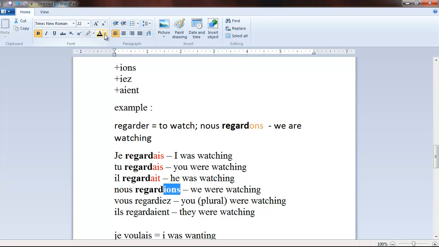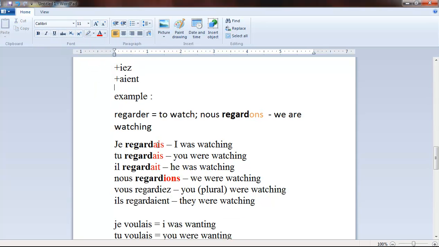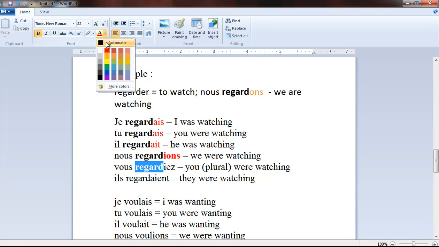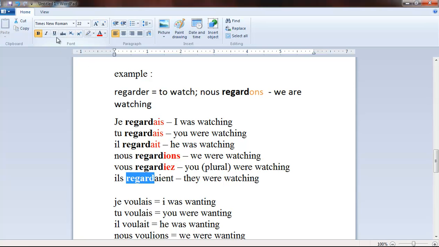Ions, this one red. The same goes for the other endings, and iez, also in red color. Okay, very good. And this one, it's regard.